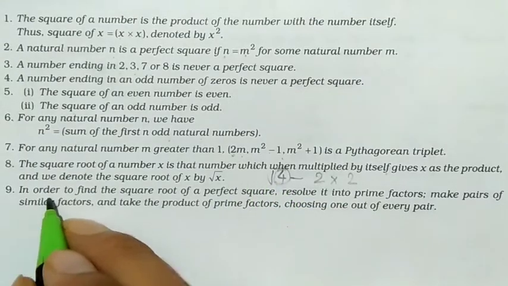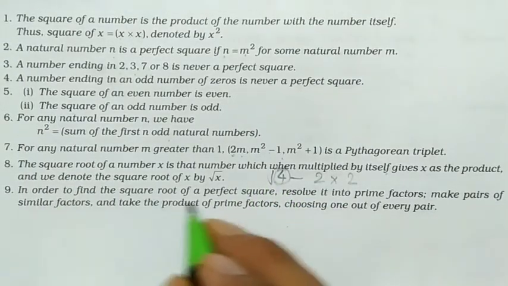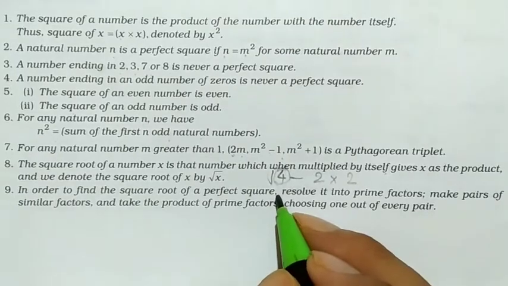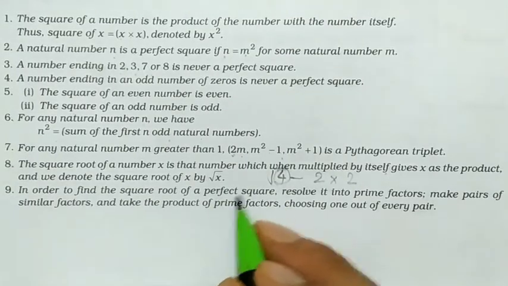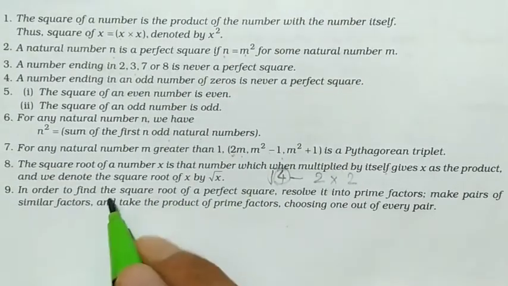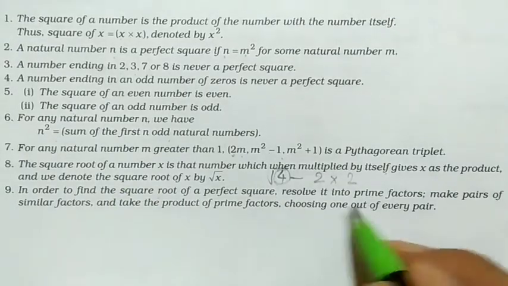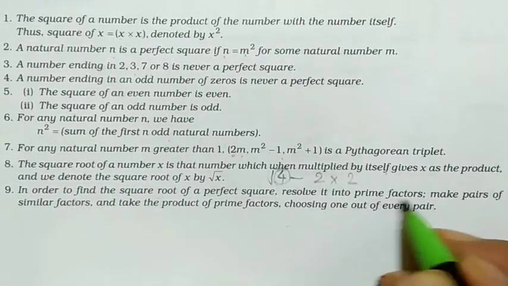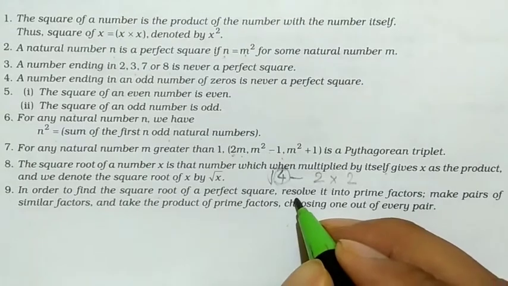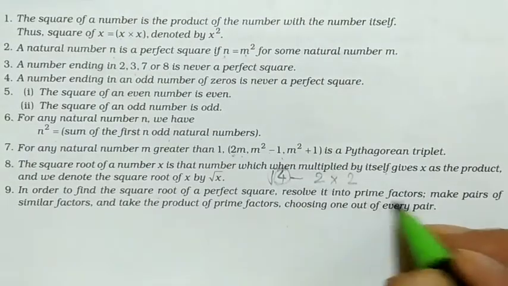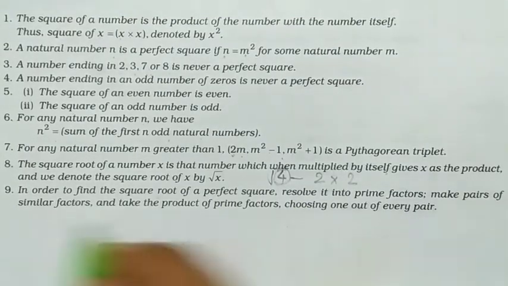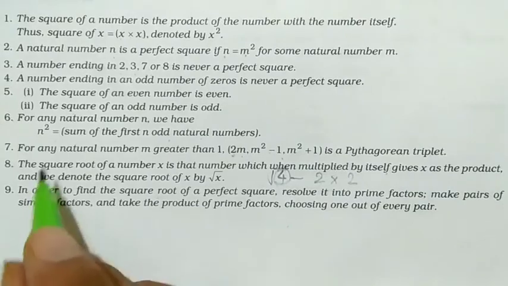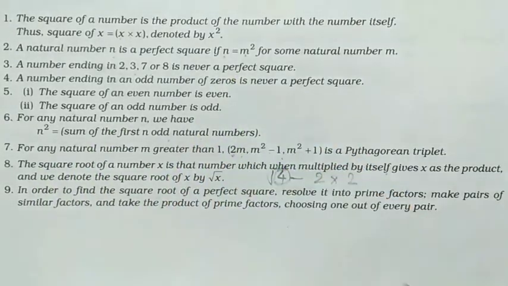9th point. In order to find the square root of a perfect square, any number that is a perfect square, and we have to find its square root, then what we have to do? Just find its prime factors, means write the number in prime factors form. Make pairs of similar factors, like you are getting factors 2, 3, 5 and so on.